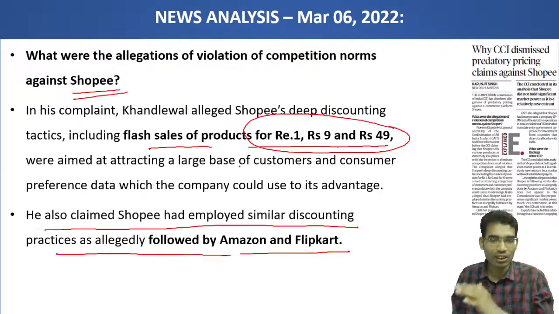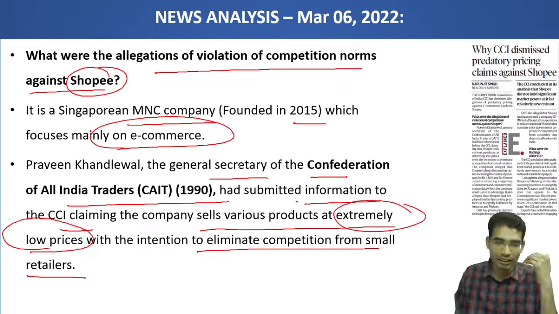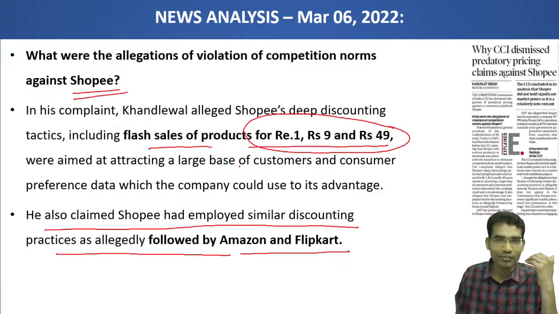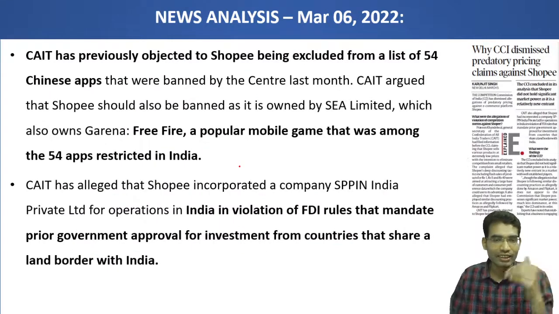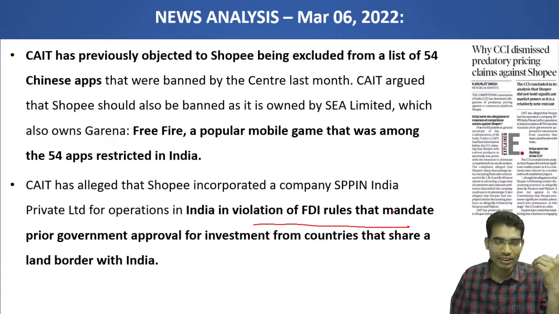This traders body, the All India Traders Confederation, also said that Shopee is violating the FDI rules. According to this, prior government permission is required if FDI comes to this company, but it did not inform the government, thereby violating the norms of FDI.